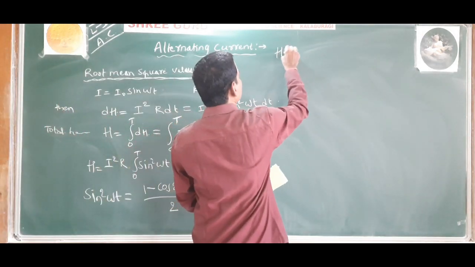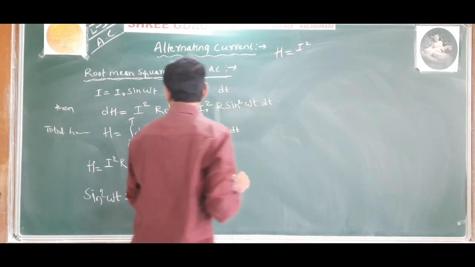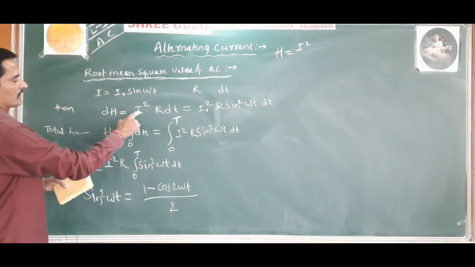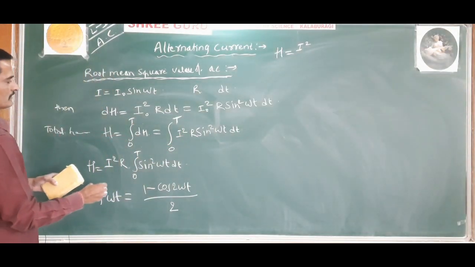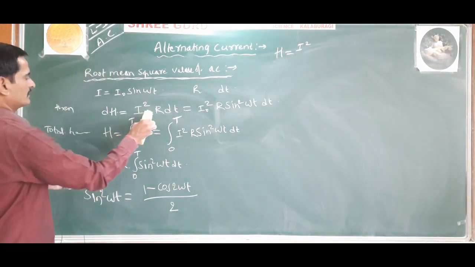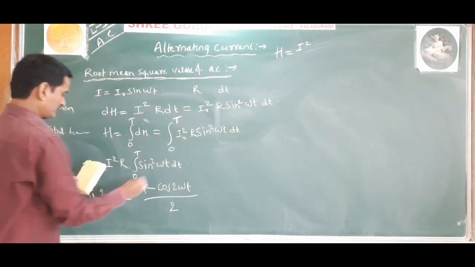So therefore you can write H is equal to I naught square R, okay, I naught square.